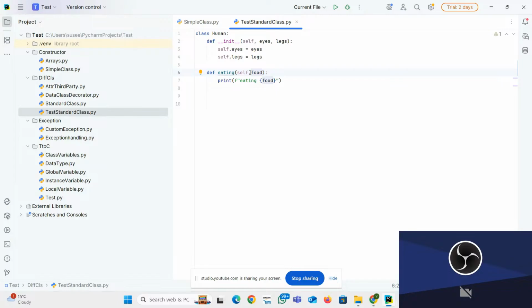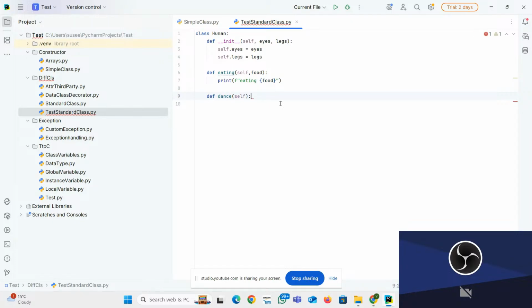Again, every method compulsorily needs to have the self keyword. What do you mean by self keyword? That is also another doubt, right? I'm going to explain that as well in the coming sessions. Okay, fine. The class is ready, constructor is ready, method is ready. If I want to create one more method, no problem. Define dancing.